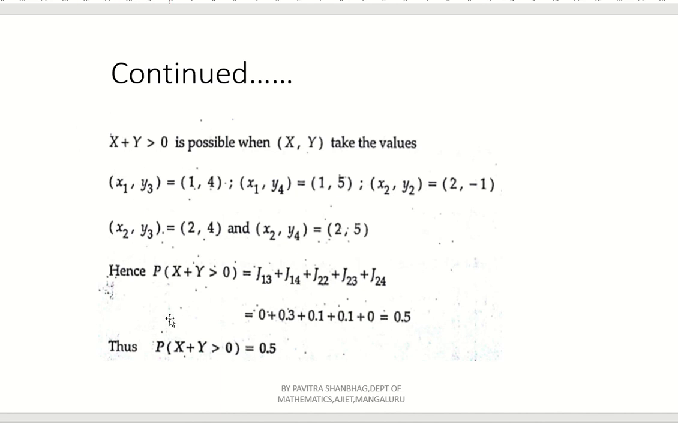So what we have to do? Therefore probability of X plus Y greater than 0, when it is possible, is J13 plus J14 plus J22 plus J23 plus J24. Add all this. J13 is 0, J14 is 0.3, J22 is 0.1, J23 is 0.1 and J24 is 0. So that is equal to 0.5. So finally, probability of X plus Y greater than 0, that is possible for these cases, right? That value is 0.5.